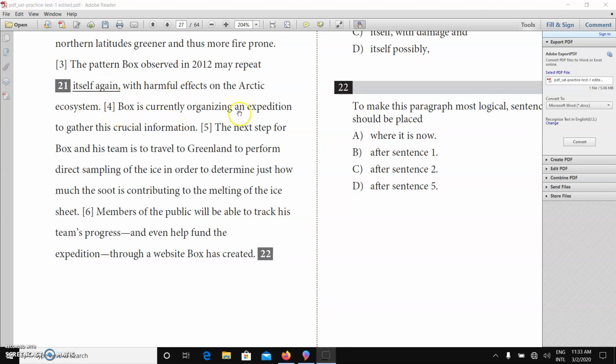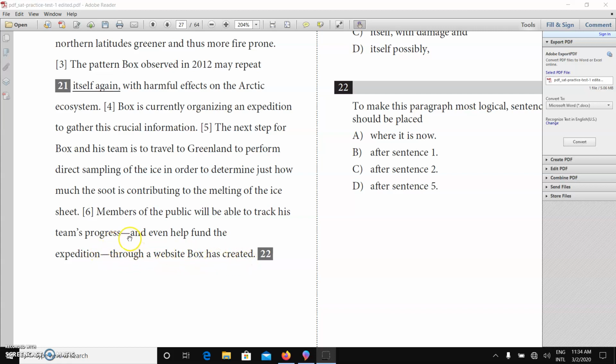Box is currently organizing an expedition to gather this critical information. The next step for Box and his team is to travel to Greenland to perform direct sampling of the ice in order to determine just how much the soot is contributing to the melting of the ice sheet. Members of the public will be able to track his team's progress, and even help fund the expedition, through a website Box has created.